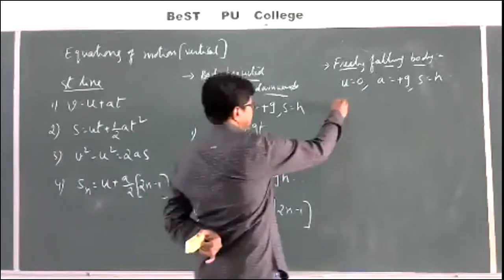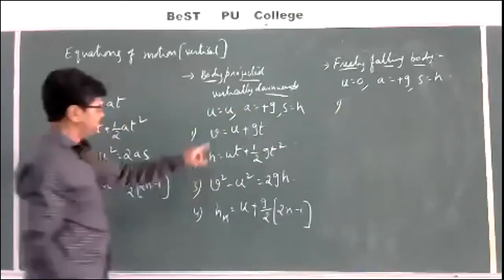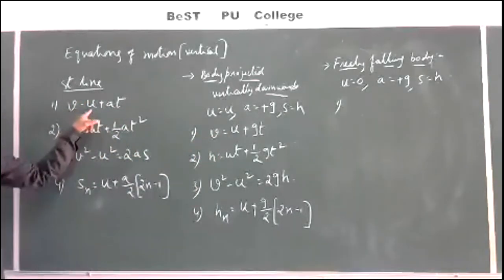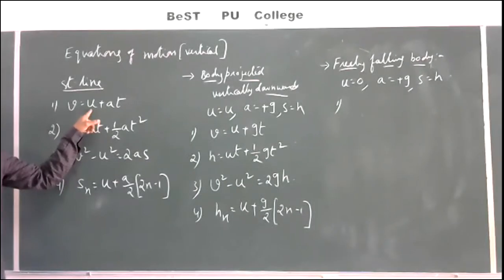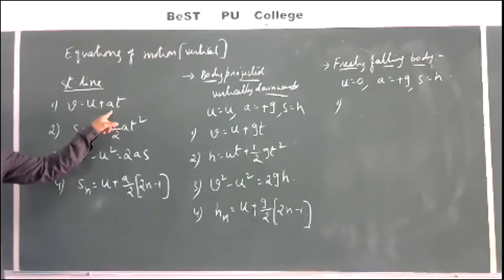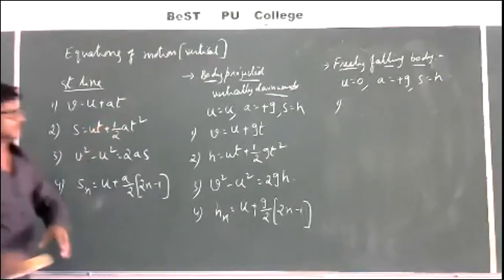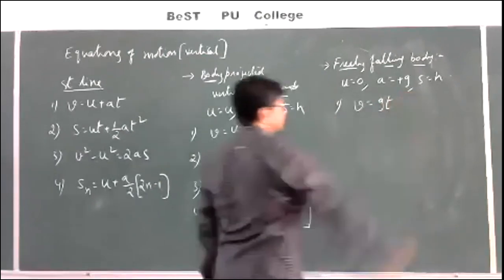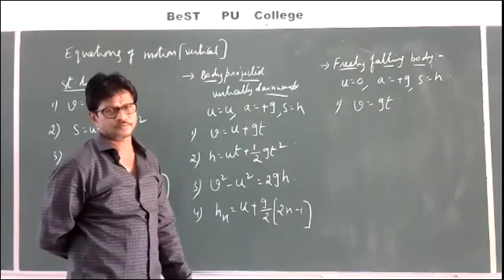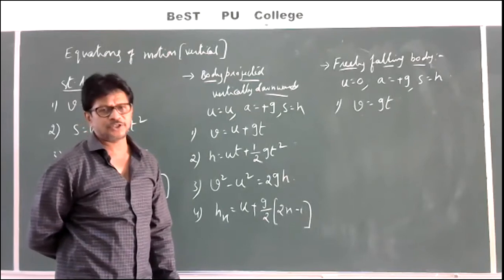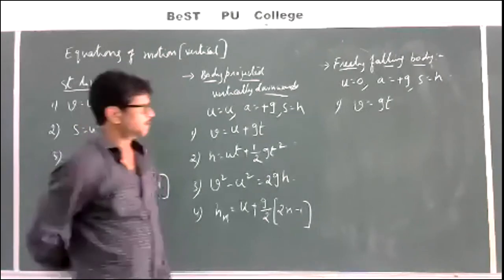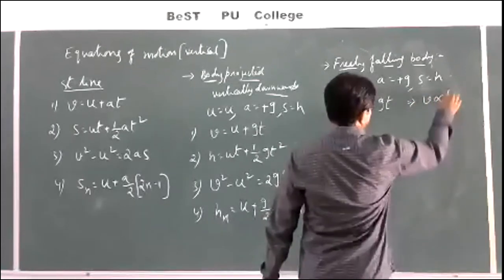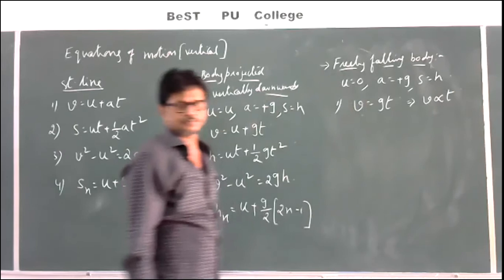First one, v is equal to u plus at, whereas u is equal to 0, a is equal to g. Then the first equation will become v is equal to gt. As we know, the value of g is always constant. Then with your permission, I will write v is directly proportional to t.